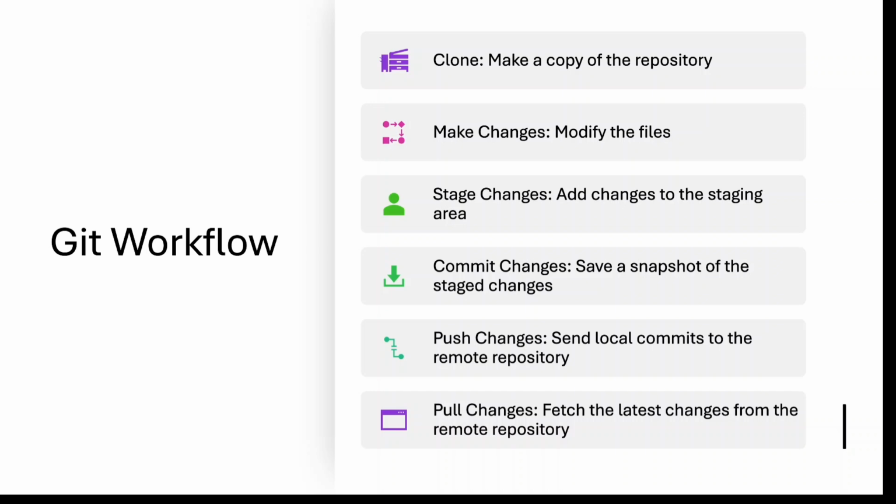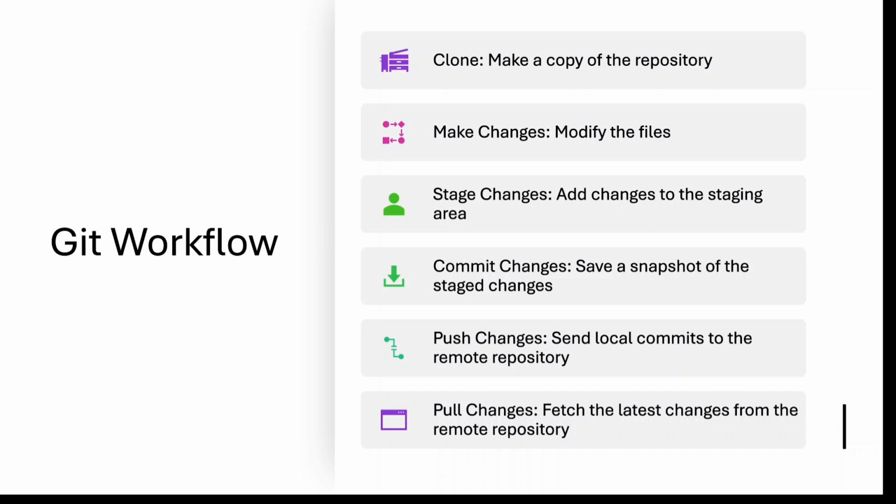Then we create a branch. Suppose I want to do something, so I will create a new branch, and then I will do some changes, I'll modify that file. Then we have to stage the changes, put them in the staging area. Once it is done, we commit the changes, we save the snapshot of our changes, and then we push those changes to our remote repo.